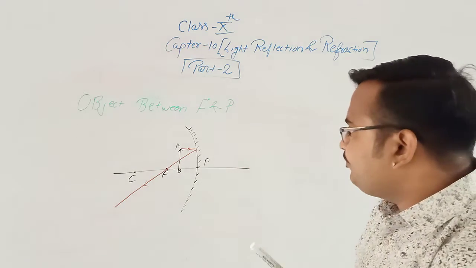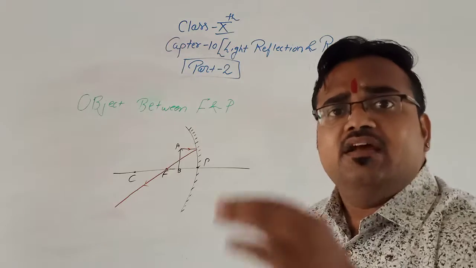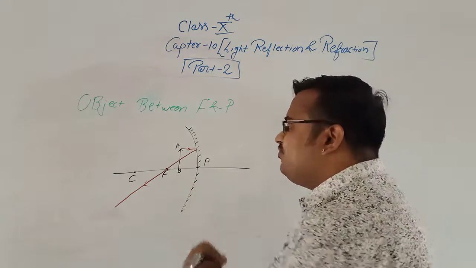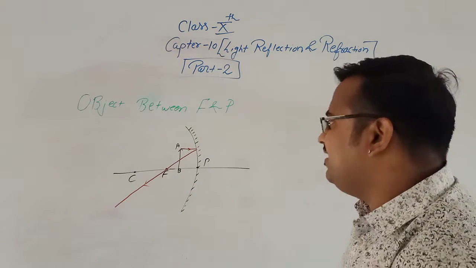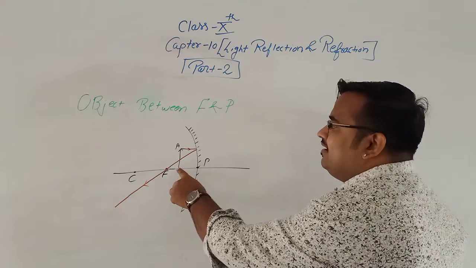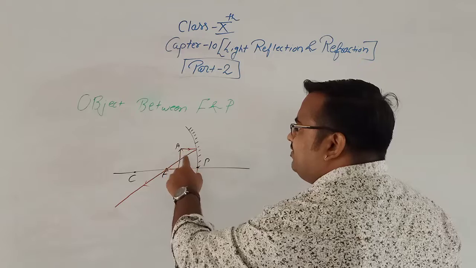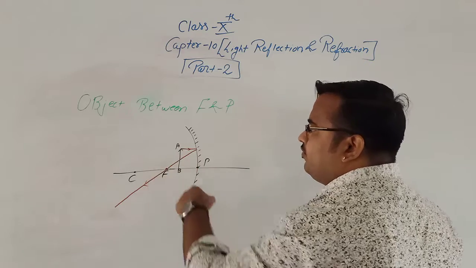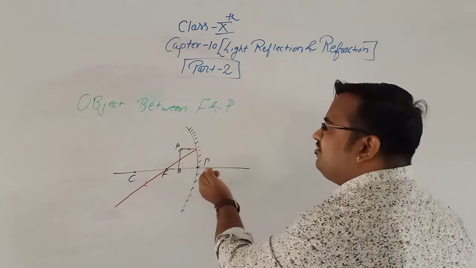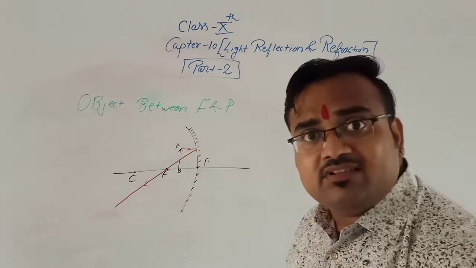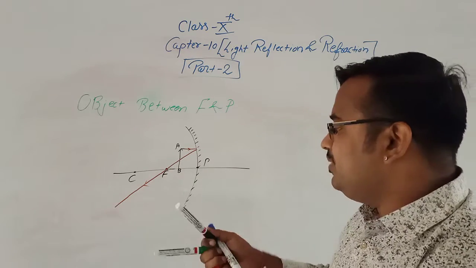Clear? Now the second rule says that if the incident ray is passing through the focus, then it is parallel to the principal axis. But in this case, it is not possible to project the image from the focus, because the image is between F and P. So we'll use our third rule, as we have done in the previous case.